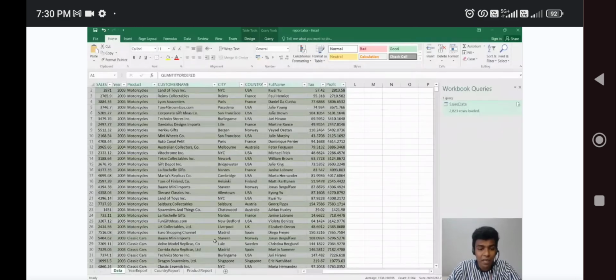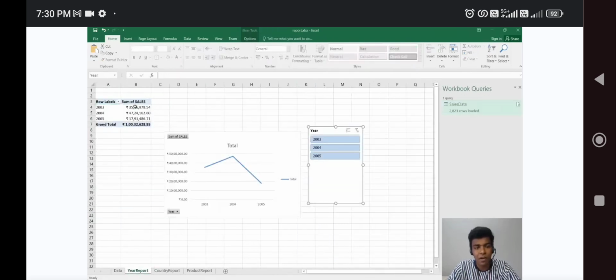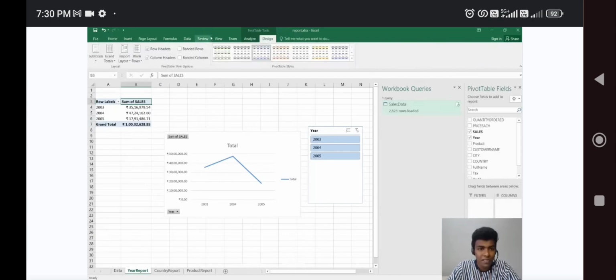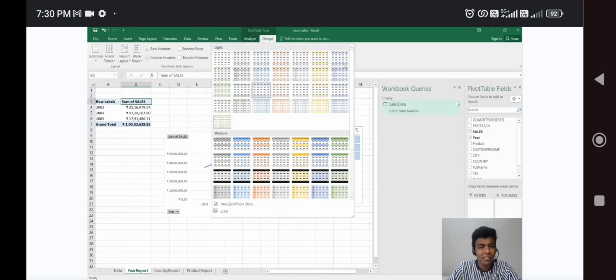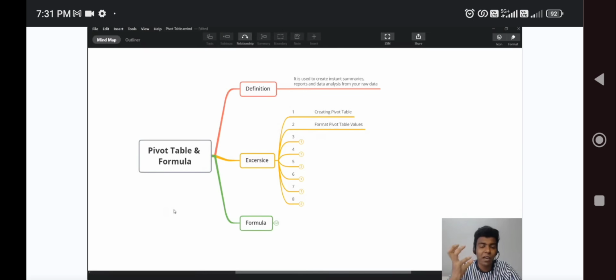Okay, same as in the report. I think you guys all know about these graph charts and those things. If you want to change the graph colors and those things, you just click that and simply go to the option called Design. This is just basic, guys. You just change it to whatever you like. Banded rows, likewise, change whatever you want. So likewise, try to work on your data to give it in a presentation.